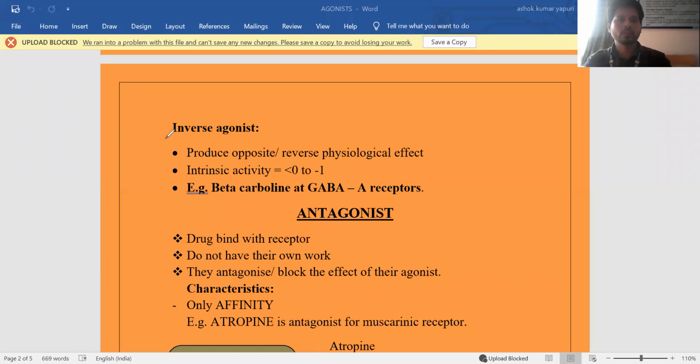So what is the description regarding inverse agonist? It produces opposite or reverse physiological effect. Here the intrinsic activity is between 0 and -1. I already told you the agonist you can take as +1, but in the case of inverse agonist it is -1. So it is opposite to the agonist.